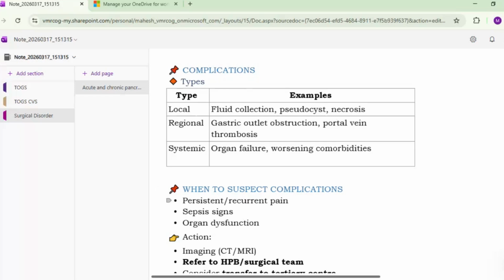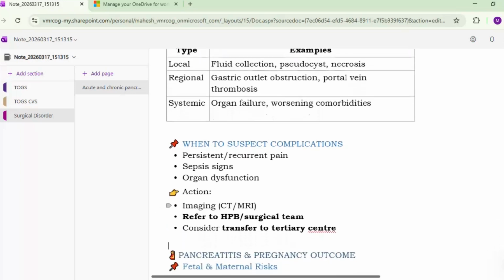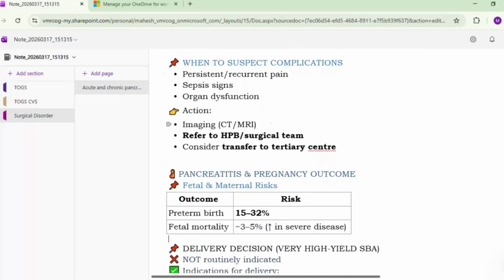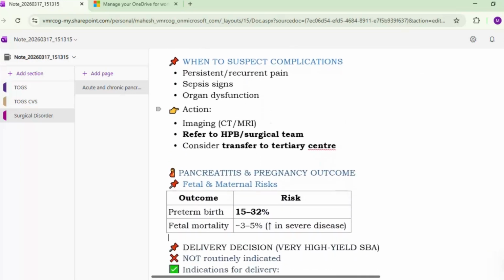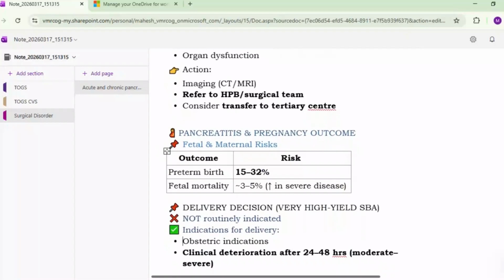So when to suspect complication? If there is persistent or recurrent pain, sepsis signs, organ dysfunction. So imaging by CT scan or MRI is required. Refer the patient to the hepatobiliary or surgical team. Consider transfer to tertiary care.